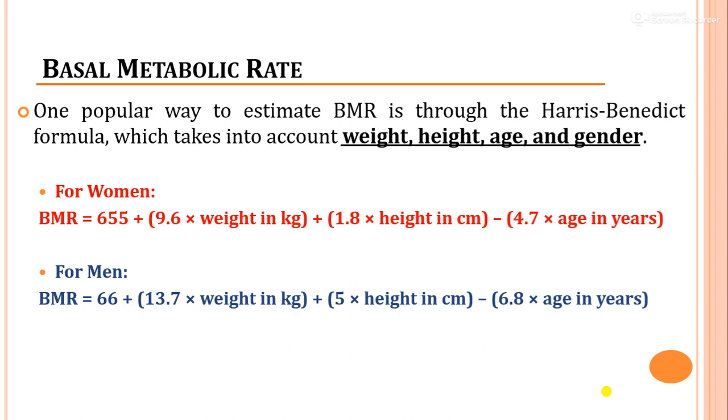For men, BMR is equal to 66 plus 13.7 into weight in kg plus 5 into height in centimeter minus 6.8 into age in years. So by this formula, we can calculate the BMR for a man.